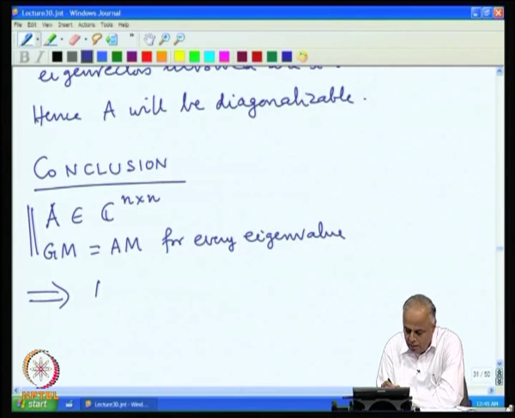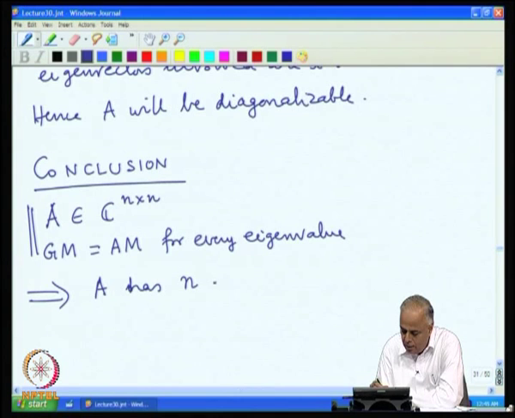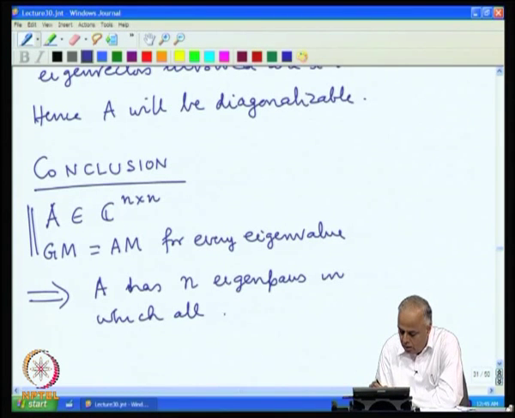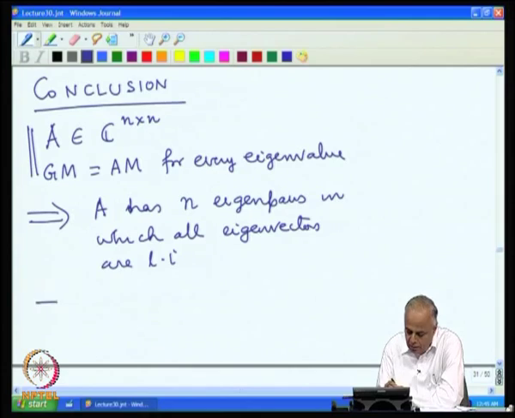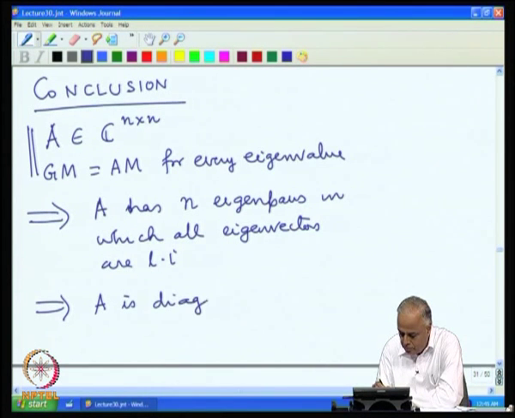This implies A has n eigenpairs in which all eigenvectors are linearly independent, which implies A is diagonalizable,